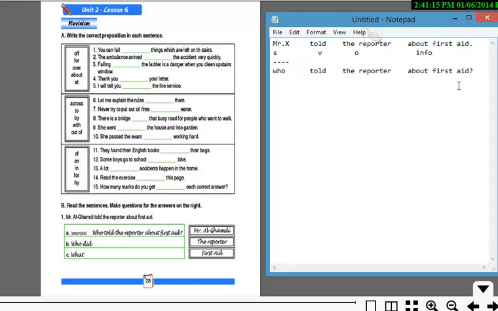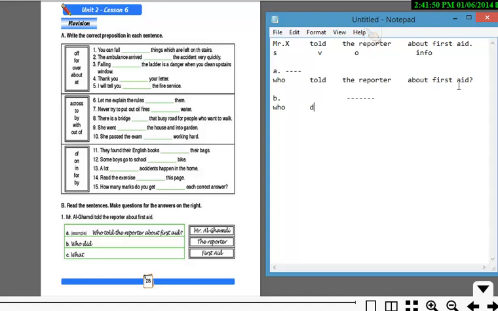Okay, all right. So this is A. Now, if we're going to ask about something else, which is the reporter, which is the object, we really need to work on changing the entire sentence structure, and we're going to say who, and then we're going to use the past tense.